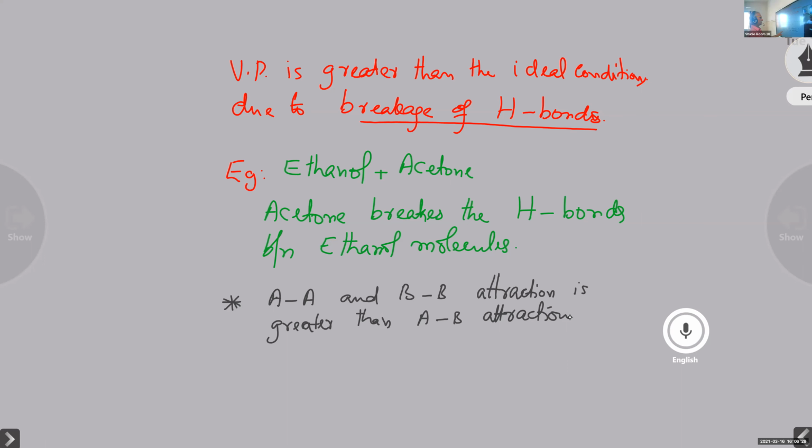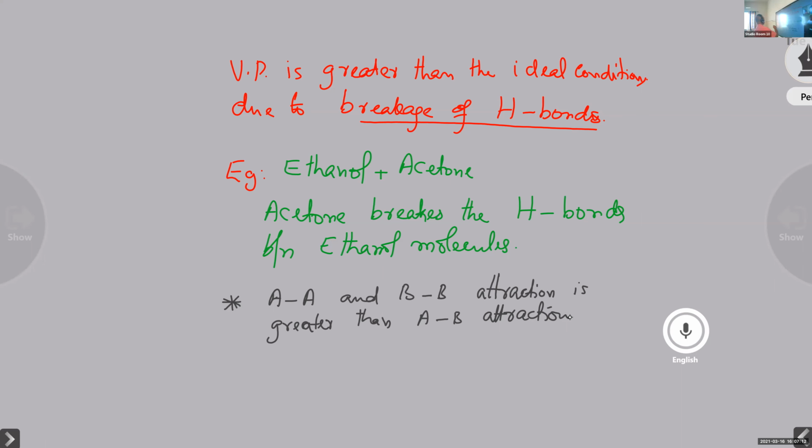So the A and B interaction is weaker than the A and A interaction and the B and B interaction. Okay, so these are the properties of solutions with a positive deviation.